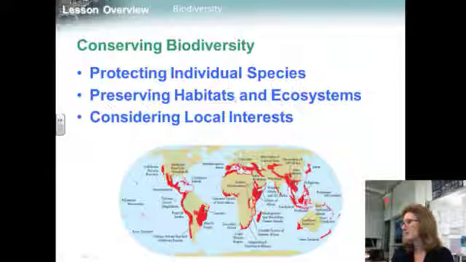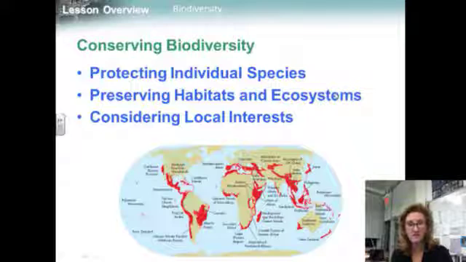Next, how do we preserve habitats and ecosystems? Global conservation efforts today strive to protect not just individual species, but entire ecosystems. The goal is to preserve the natural interactions of many species at once. Governments and conservation groups work to set aside land as parks and reserves. The United States has national parks, forests, and other protected areas. Marine sanctuaries are being created to protect coral reefs and the marine animals too.